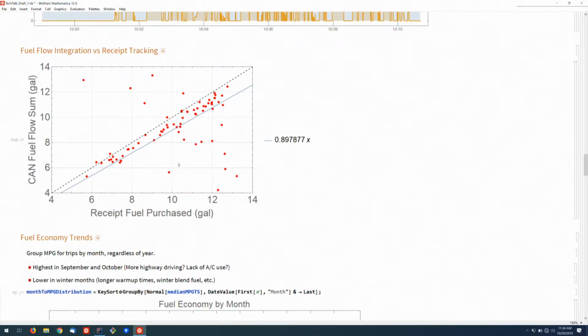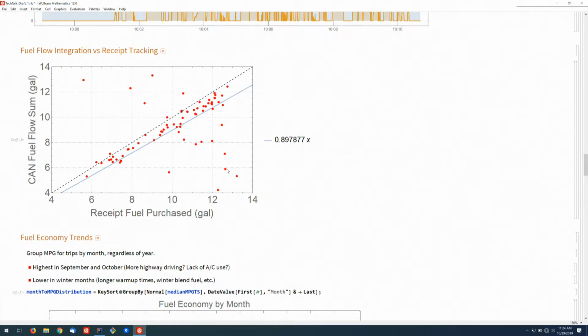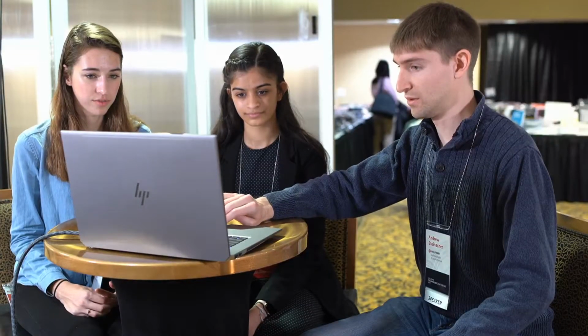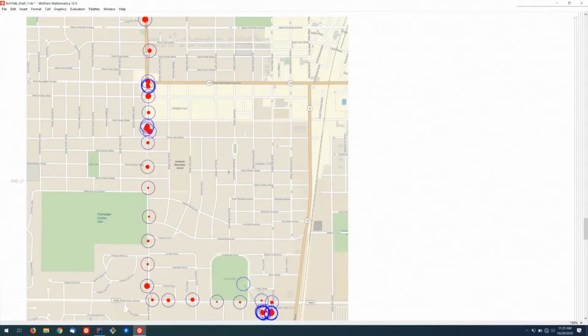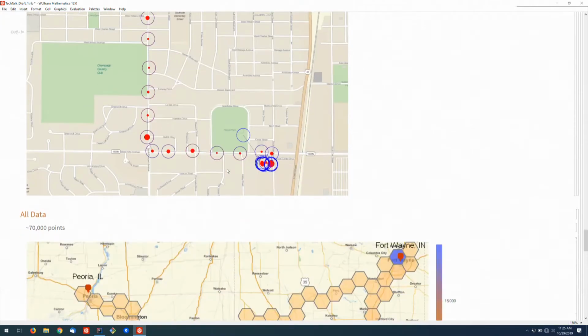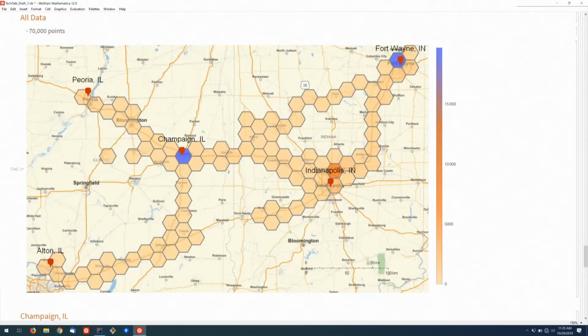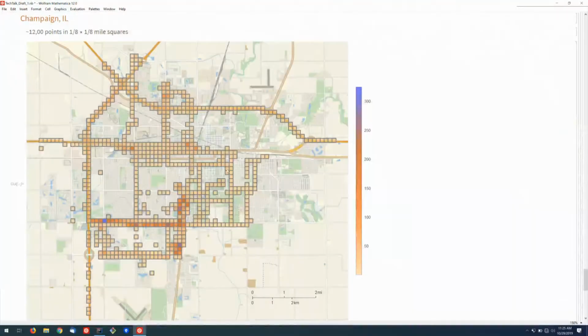So the blue line is actually the line of fit on those. We can see they're a little off in a few places, but that has to do with not quite perfect things, or if I can't always have it plugged in or running and that kind of stuff. So I've done some neat analysis with trends per month, and I've started to collect GPS data for a while. It's not super detailed, so you can see a single trip here, but the red shows the accuracy, so it's not super accurate. But I have been collecting a lot of data on various places as I travel around. And the nice thing is I can zoom in on specific areas much more closely.